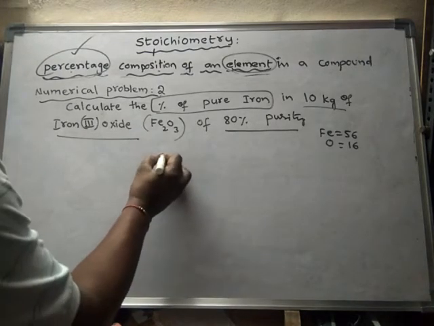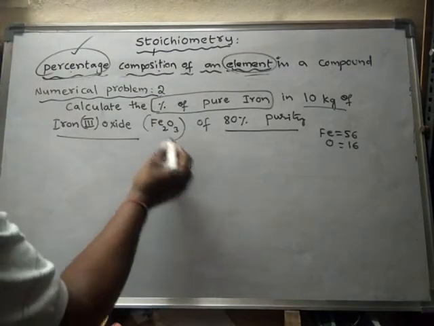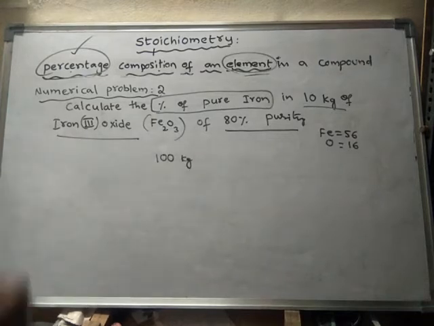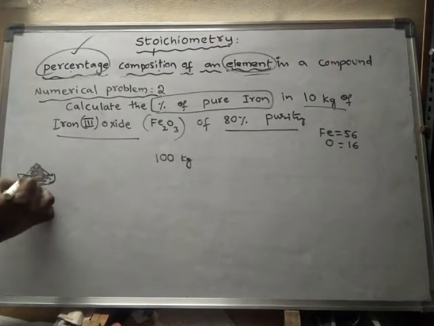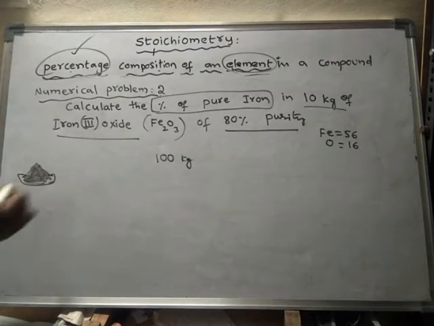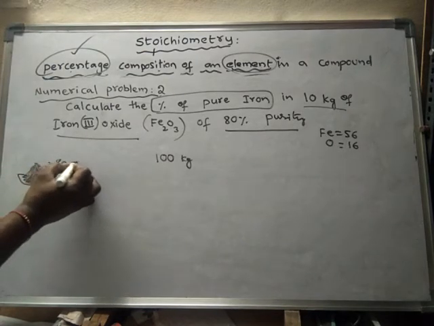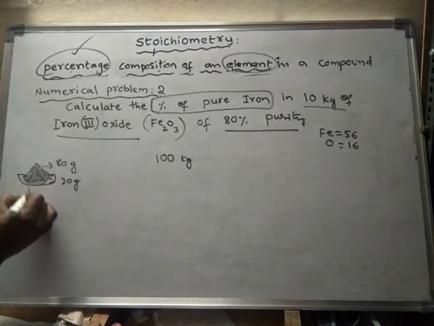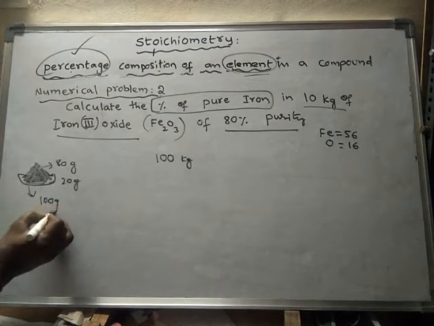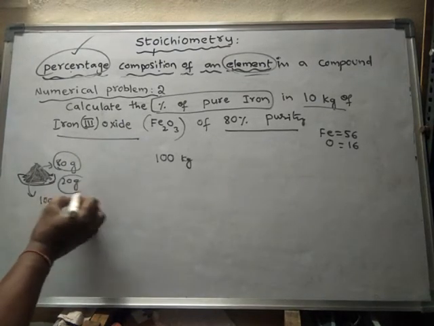That means suppose you take 100 grams of this substance, only 80 grams is the pure substance and 20 grams will be impurity. So out of 100 grams, only 80 grams of pure iron oxide is there and 20 grams will be impurity.